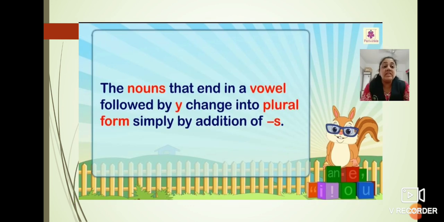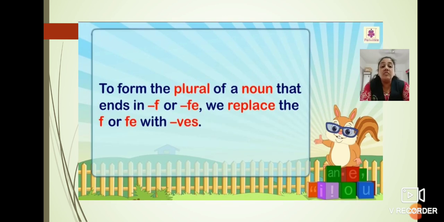Next, the nouns that end in a vowel followed by Y change into plural form simply by addition of S, just like the before last rule, children. Suppose the word is ending with letter Y, but before that Y there is a vowel, for example OY, AY. In such cases, simple thing, we have to add S to that word and make it plural.